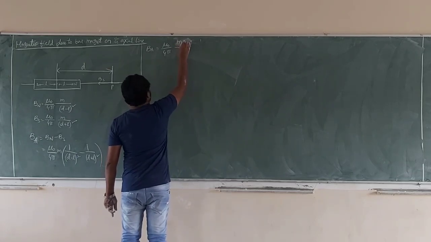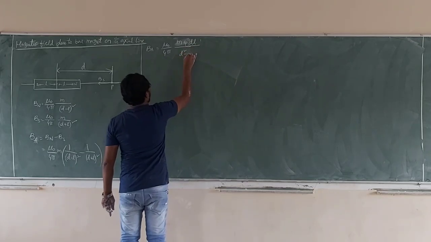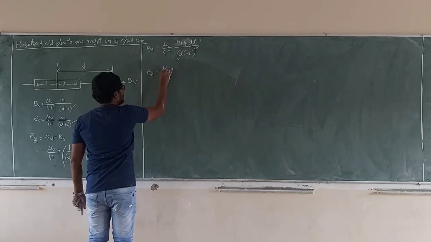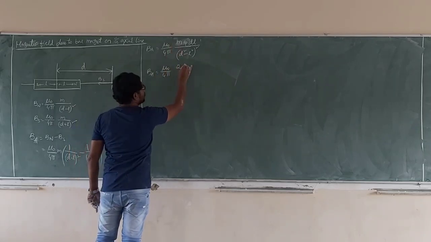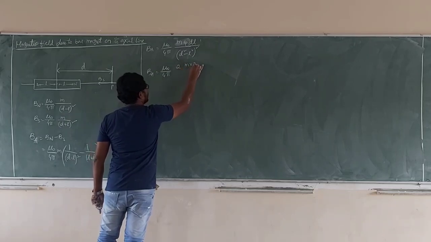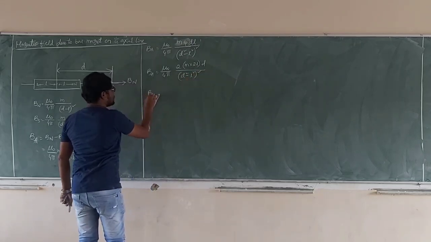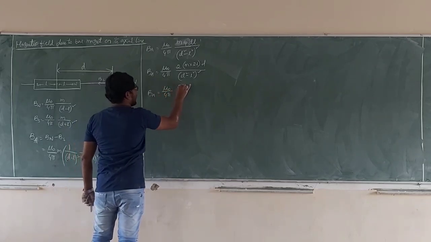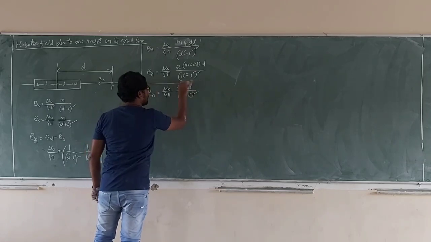M into 4 dl by d square minus L square whole square. B axial is equal to mu naught by 4 pi, 2 m into 2l, again d by d square minus L square whole square. What is the small m into 2l? Capital M, you know that already discussed. So 2 M d by d square minus L square whole square. This is the original formula